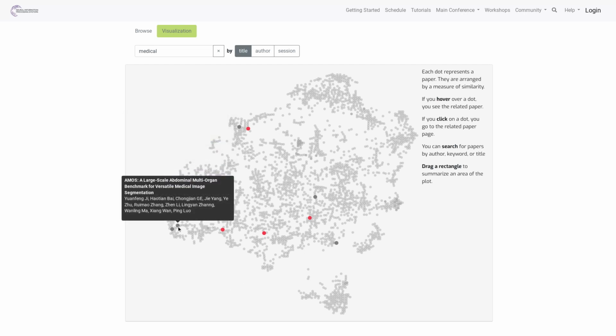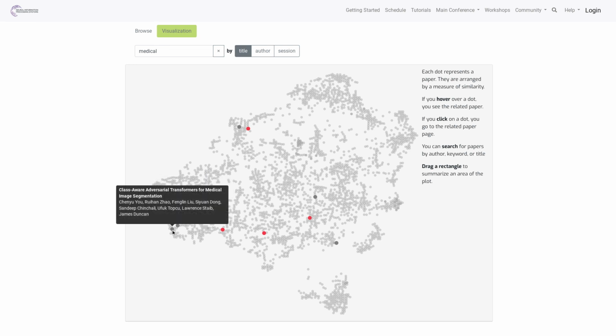We're going to be reading another 3 abstracts from NeurIPS 2022, the medical set. First is AMOS, a large-scale abdominal multi-organ benchmark for versatile medical image segmentation. Another is class-aware adversarial transformers for medical image segmentation. And the third is benchmarking heterogeneous treatment effect models through the lens of interpretability.